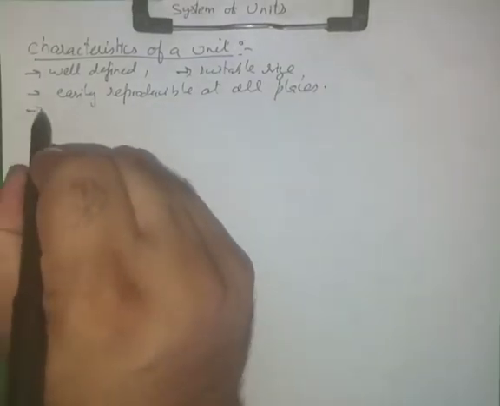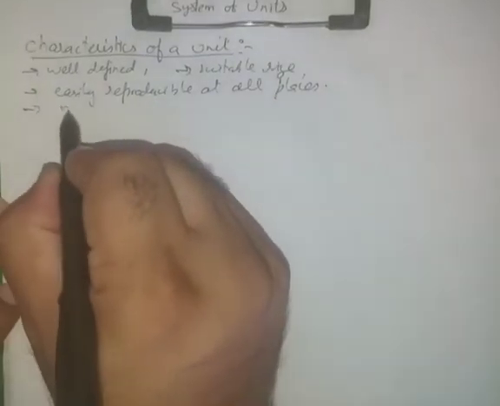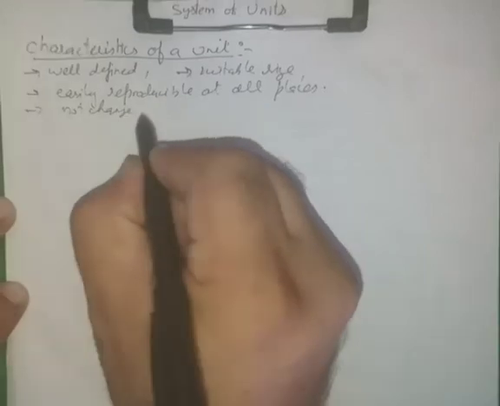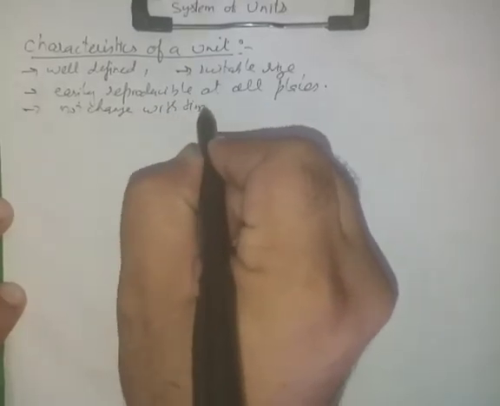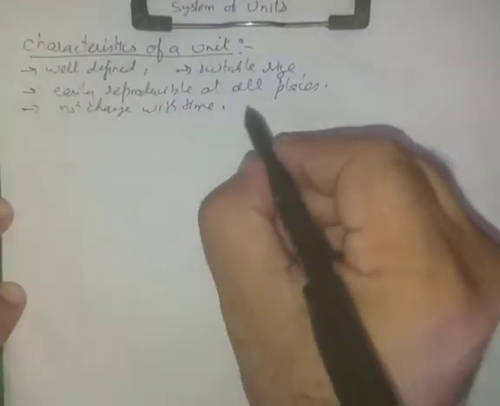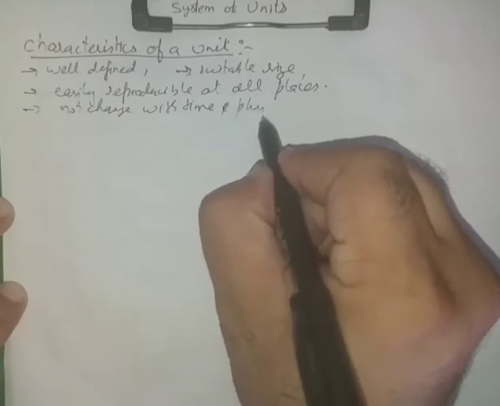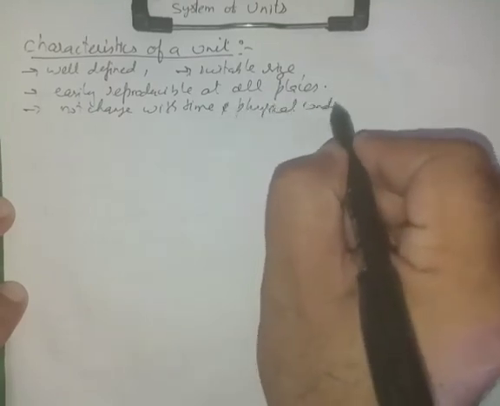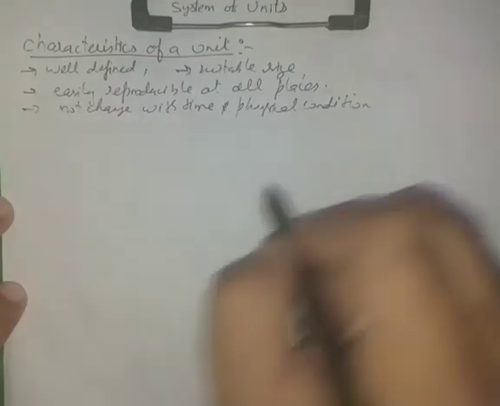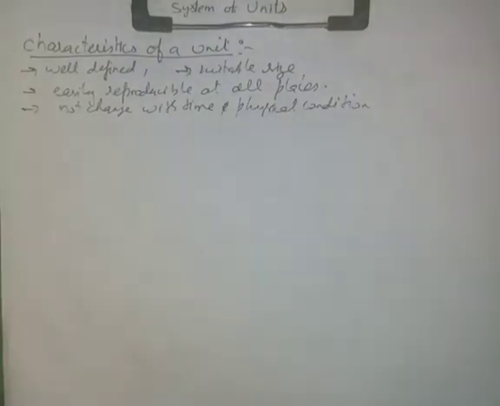It should not change with time and physical conditions. Physical conditions means that a change in temperature etc. should not change the units. So these are the characteristics of a unit. Every unit must possess all these characteristics.